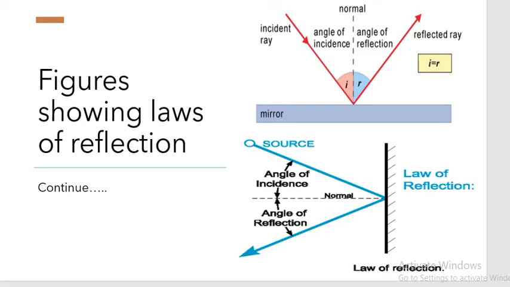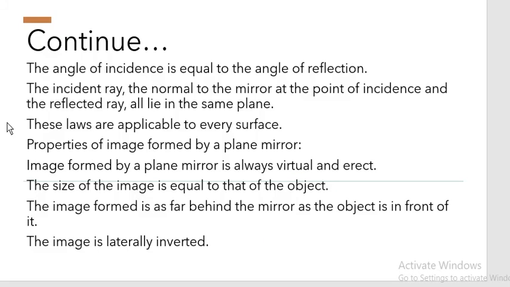Whenever the light gets incident, it gets reflected. So that shows the angle of incidence is equal to the angle of reflection.